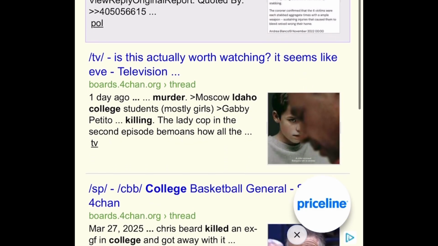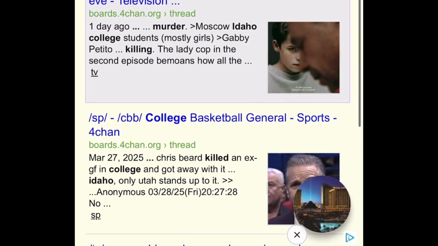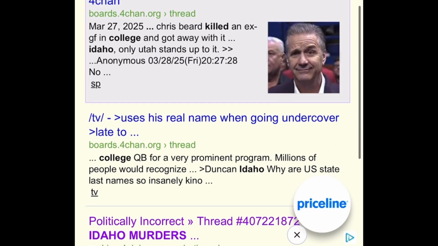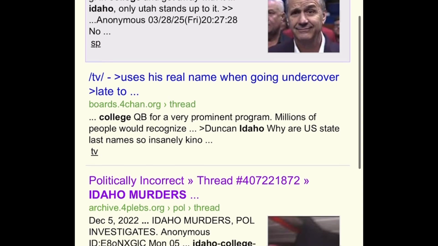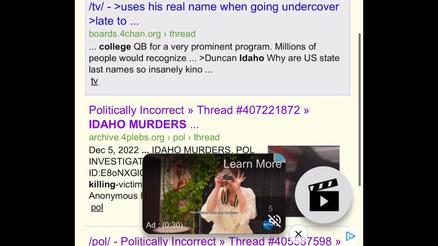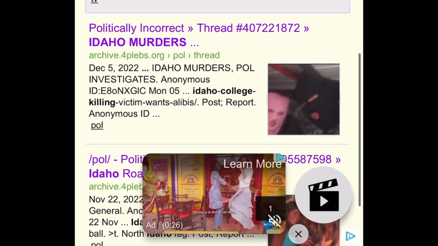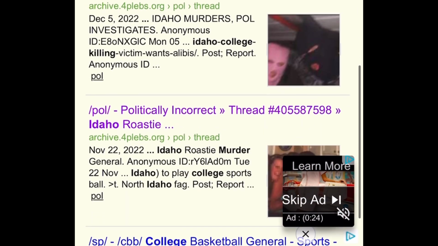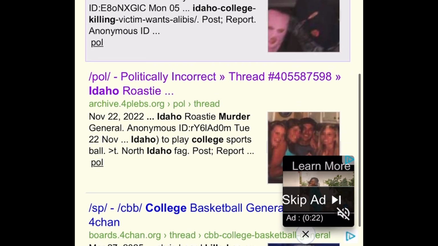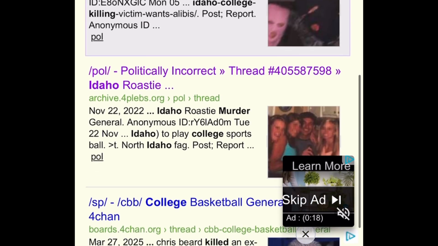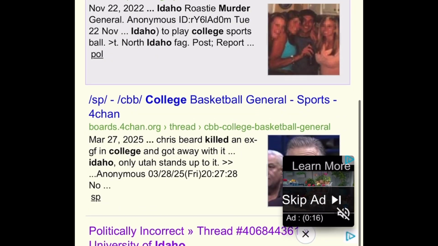I like to look for posts that are as close to the event as possible. I think the earliest post I found in here is from the 19th of November. It's interesting to go back and read a lot of this stuff. And, you know, a lot of it could just be LARPing, could be law enforcement, could be real. It's hard to really know. I don't know how you could possibly know, but it is interesting.